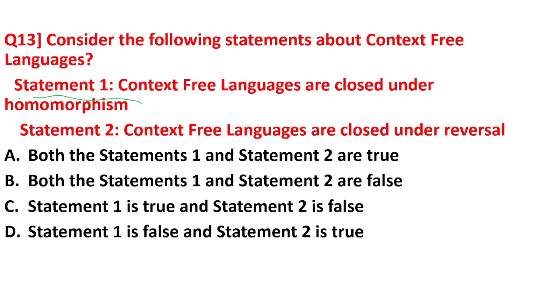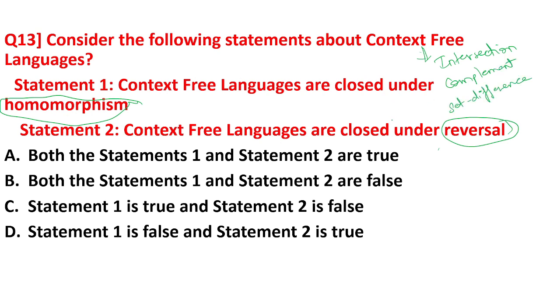Because context free languages are closed under homomorphism and also under reversal. They are only not closed under intersection, complement and set difference. Everything else is closed, under homomorphism and reversal also. So both the statements are true. So the answer for this question is option A: both statement 1 and statement 2 are true.